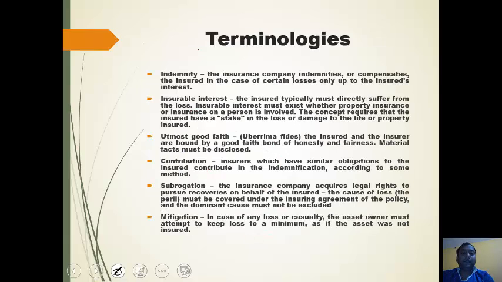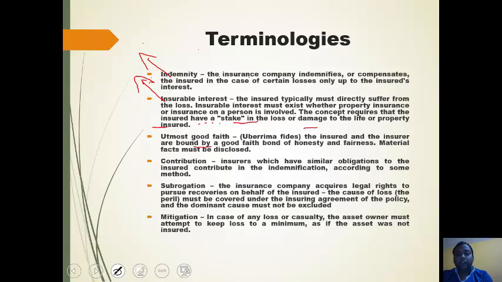Now, terminology in the insurance sector. Indemnity. The insurance company indemnifies or compensates the insured in the case of certain losses only up to the insured's interest. The compensation is known as indemnity. Now, insurable interest. What is insurable interest? The insured typically must directly suffer from the loss. Insurable interest must exist whether property insurance or insurance on a person is involved. The concept requires that the insured have a stake in the loss or damage to the life or property insured.